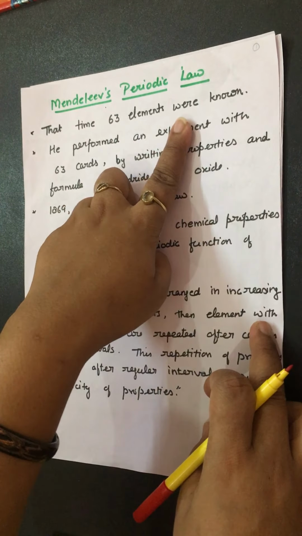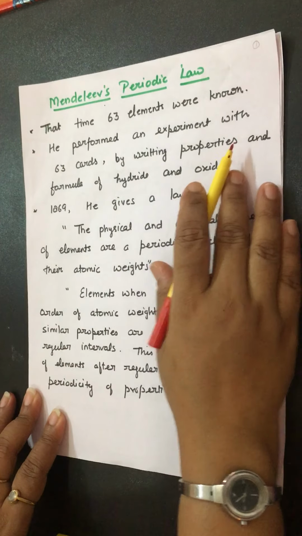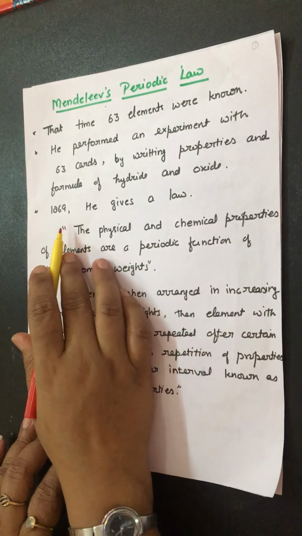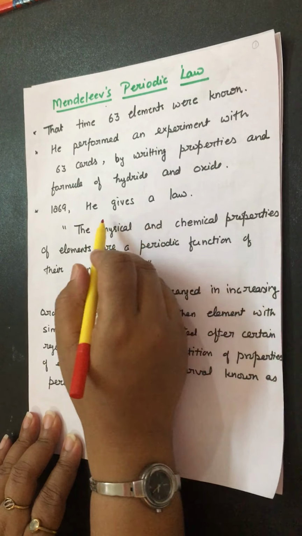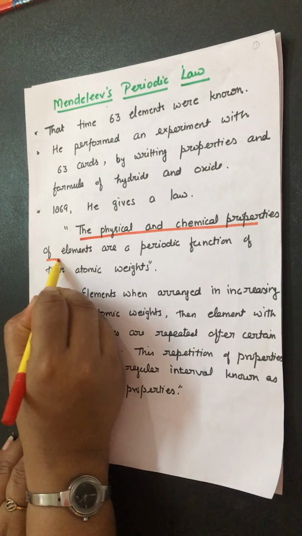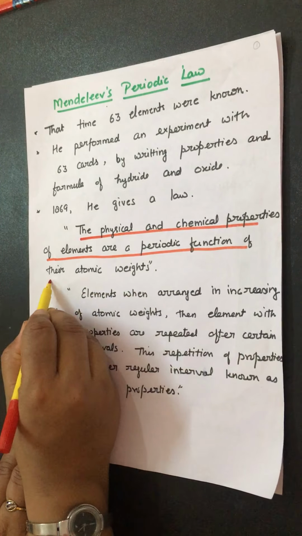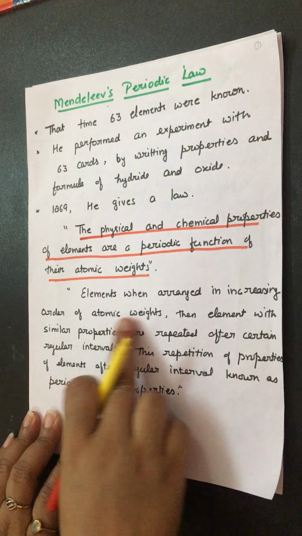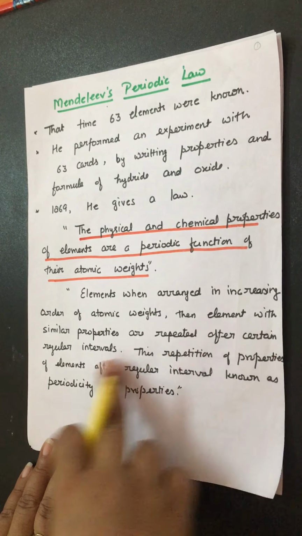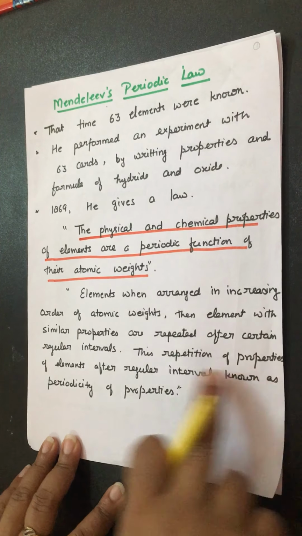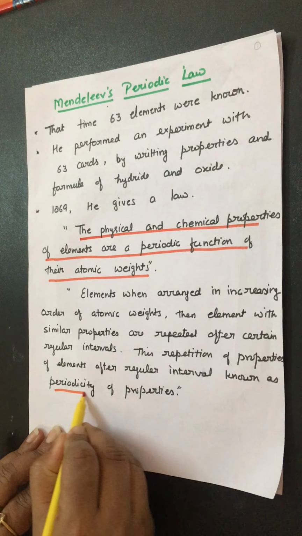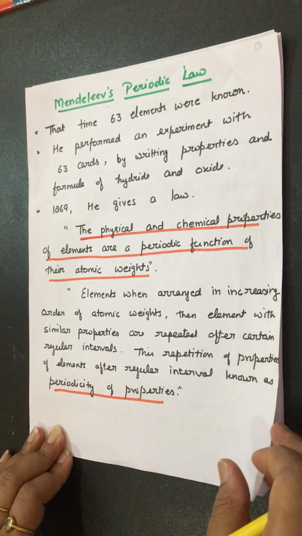At that time 63 elements were known. He performed an experiment with 63 cards by writing the properties and formulas of the hydrides and oxides. In 1869, he gave his law: the physical and chemical properties of the elements are a periodic function of their atomic weights. When elements are arranged by atomic weight, elements with similar properties are repeated after a regular interval, and this repetition is known as periodicity of properties.